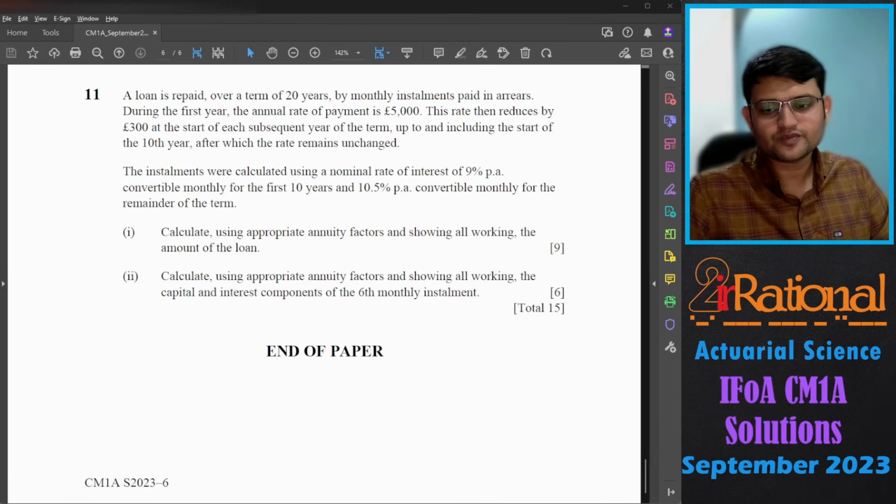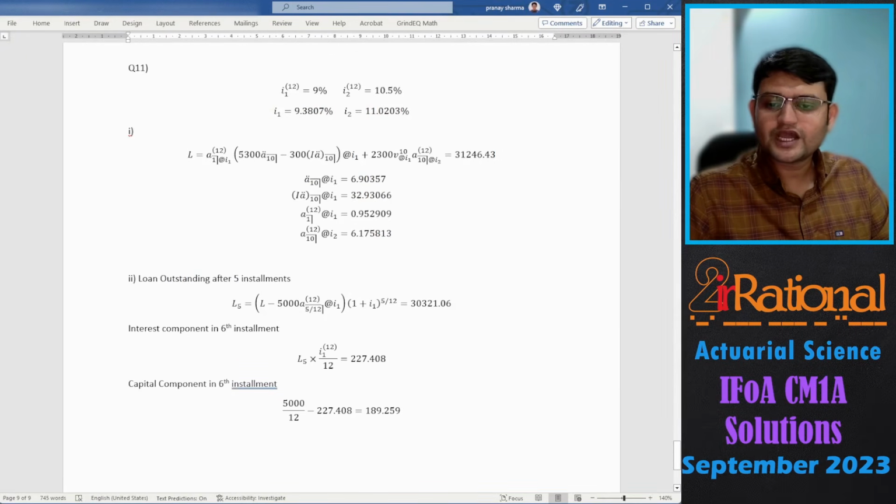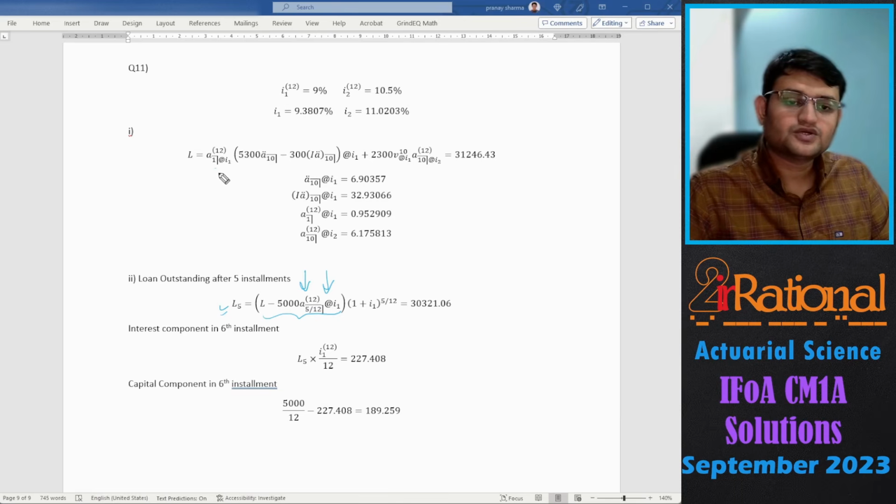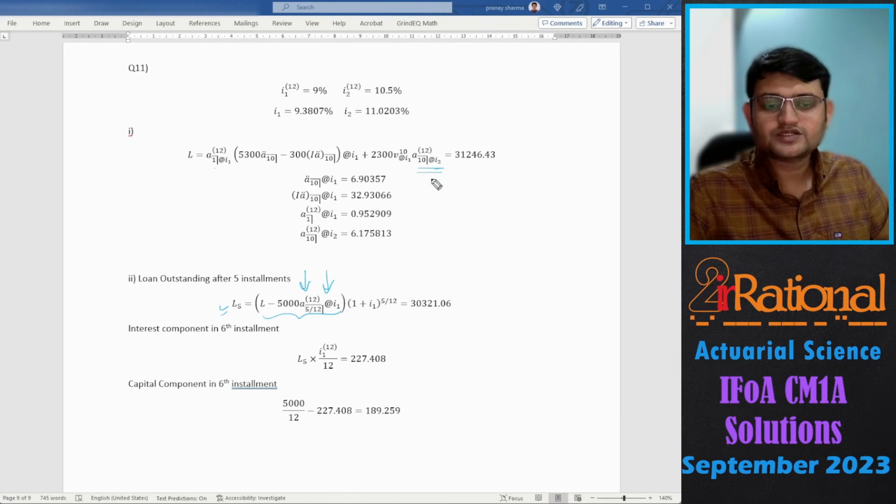Second part, calculate using appropriate annuity factors and showing all workings the capital and the interest component of the sixth monthly installment. Because we have to calculate for the sixth monthly installment, we'll have to calculate the loan outstanding after the fifth installment. So that is L5. I have taken the retrospective method because it will be easier. I have to treat only one rate of interest and actually only one annuity. Otherwise, if I take prospective, I will have to start from 5 months and later, so first 5 months I have to leave, so 7 months of the first year to the 20 years. That will be too much. So I preferred taking the retrospective approach because it would be very easy to calculate.